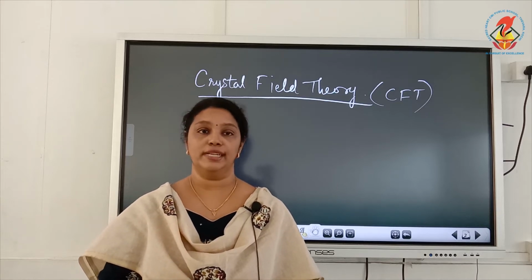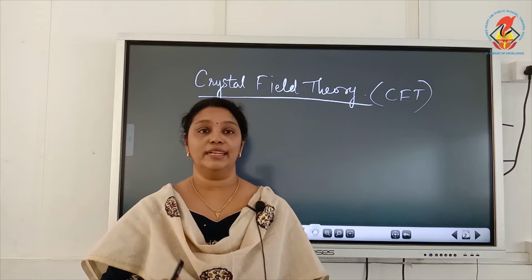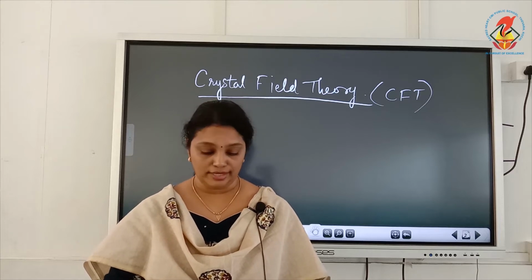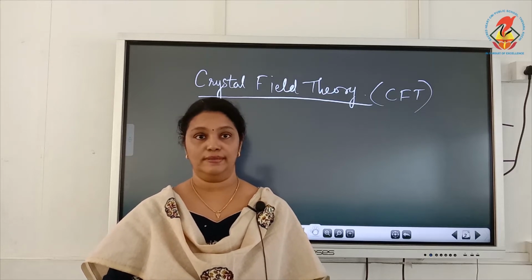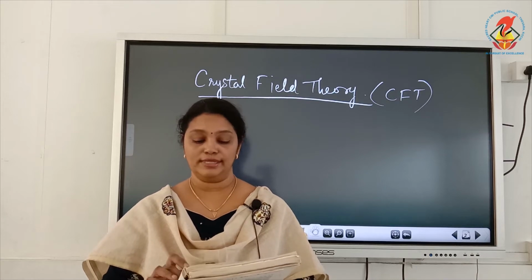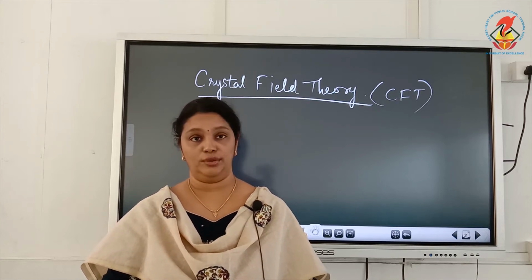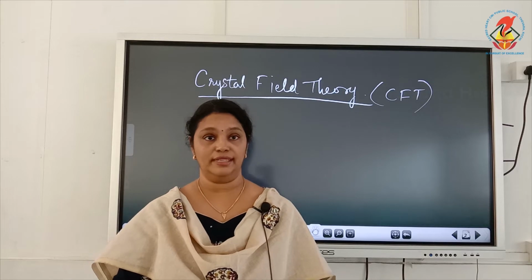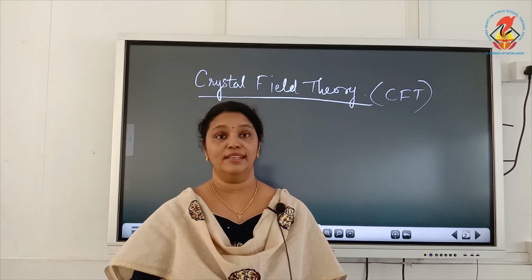Now the second postulate is ligands are treated as point charges in case of anions or dipoles in case of neutral molecules. So that is the second postulate, that is for ligands.